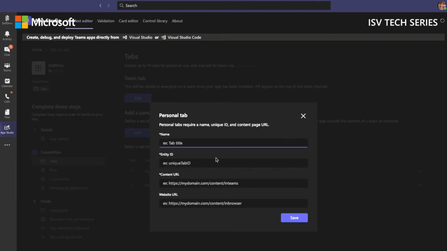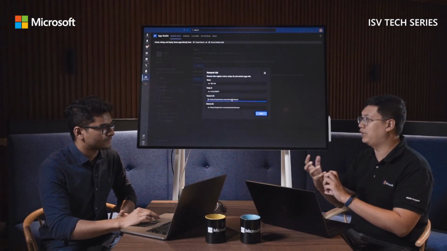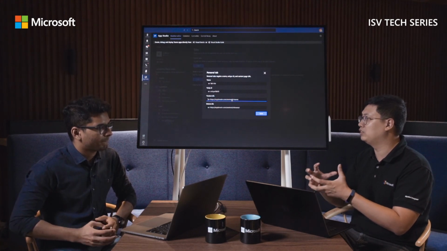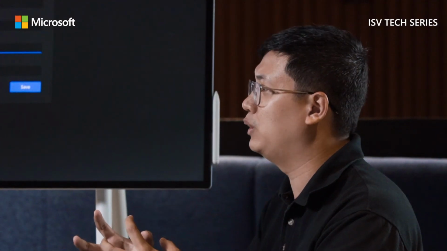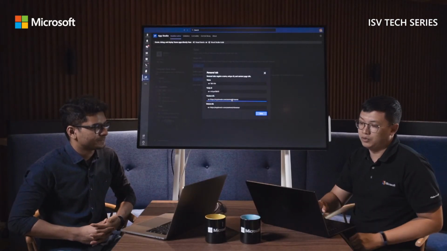You can give your name, whether you want it to be quest or goals, and you can give it an entity ID. Using that entity ID is how we actually do the deep linking. And then you can also give a URL, whichever URL or web page that you want to be embedded inside the personal tab. Okay, great. So App Studio basically allows you to create and edit the manifest file. And the manifest file is important for Teams to understand the content of your application. Yes, exactly. Yep, okay, great.